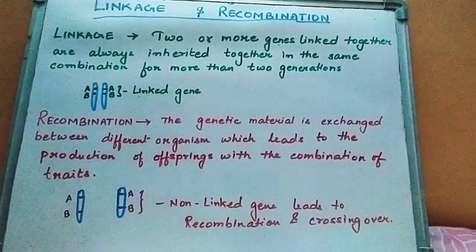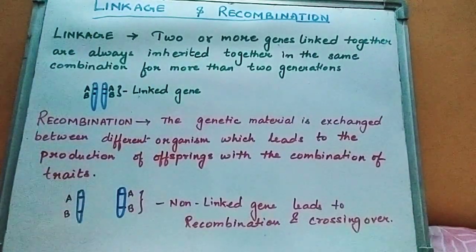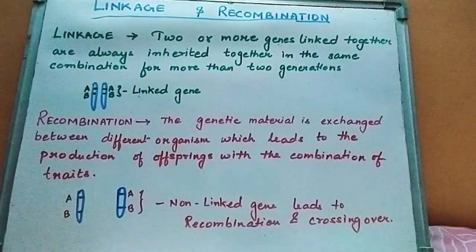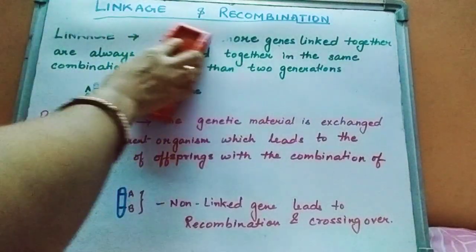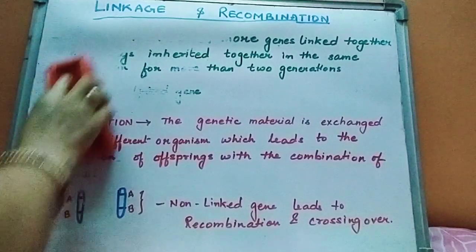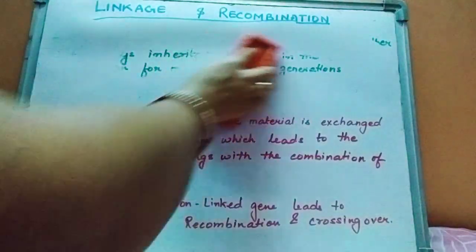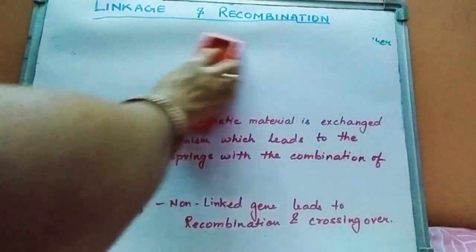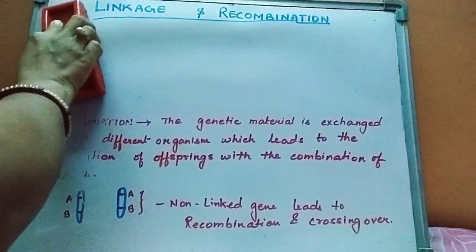So this was explained by the scientist T.H. Morgan. So remember, T.H. Morgan, the father of linkage, explained linkage by experimenting with the fruit fly, that is, Drosophila melanogaster.